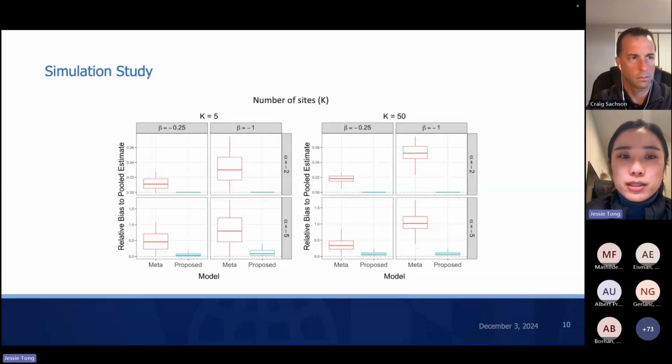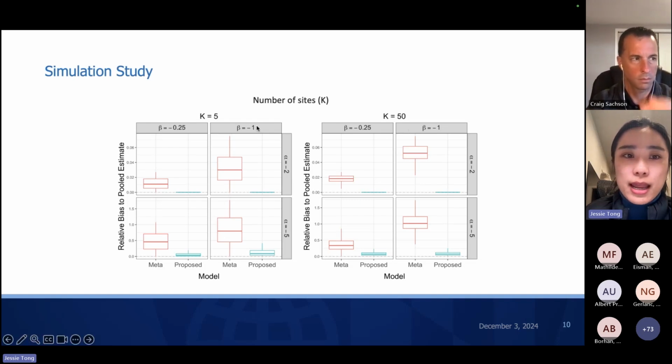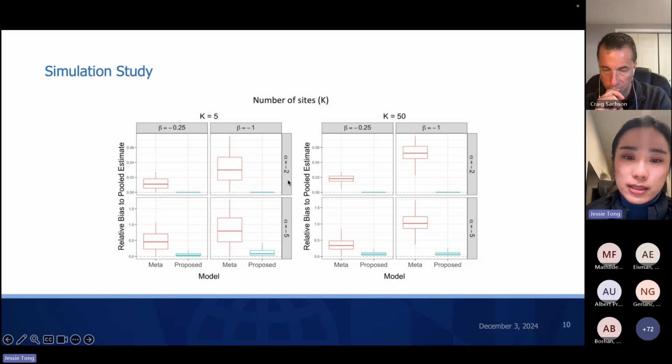And we have run some simulation studies to demonstrate the performance of our method. In this figure, we have two major settings. First, we set the number of sites K to be 5 to mimic a smaller network. And then we have K to be 50, which is to mimic a larger research network. Under each big setting, we simulate different values for the coefficient. And also here, alpha represents the intercept of this regression model, which has the interpretation of the prevalence of the disease. The smaller value of alpha means the rarer the disease.